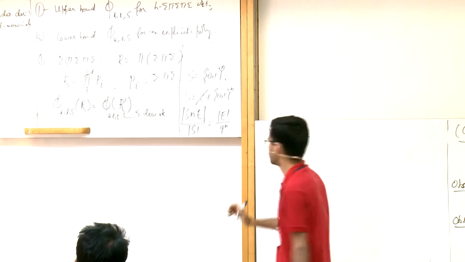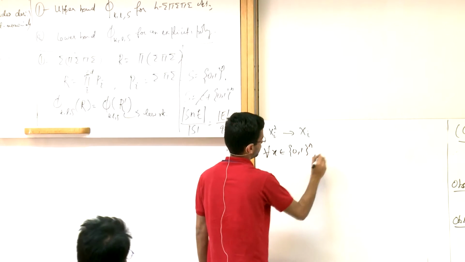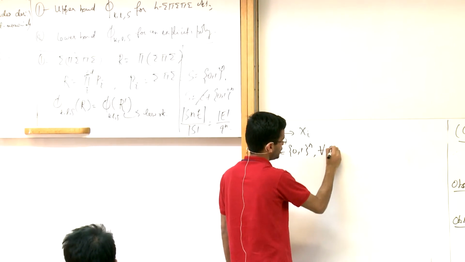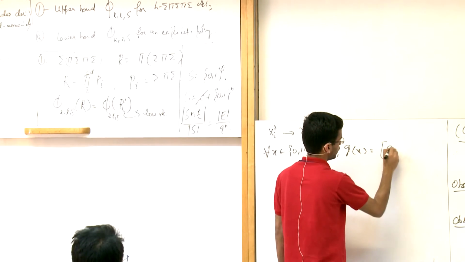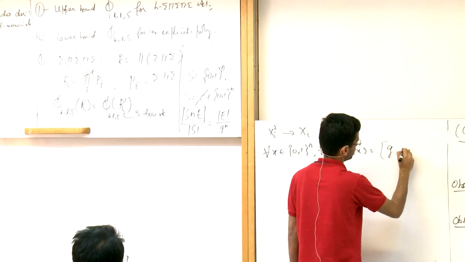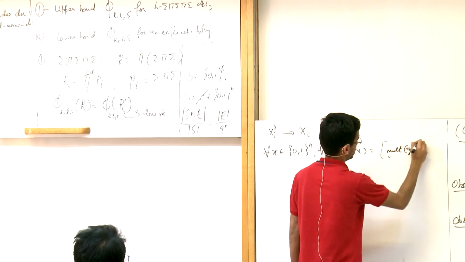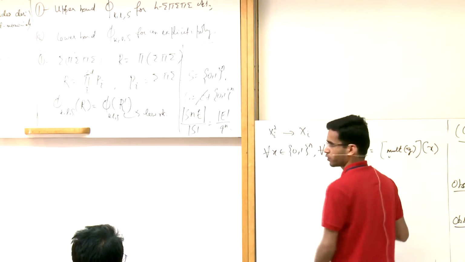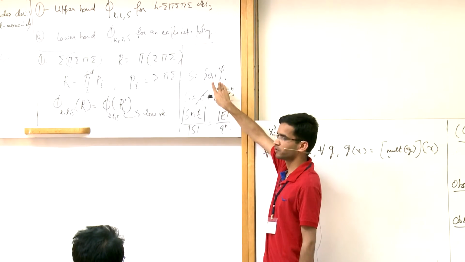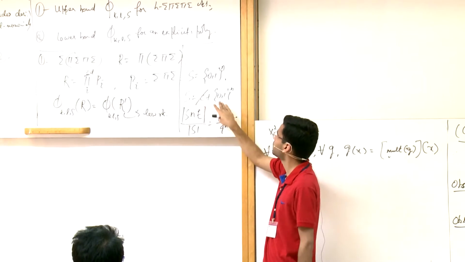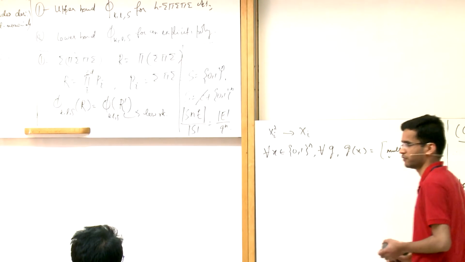Does this make sense? All I'm saying is that for all x in {0,1}^n, and for all g, g of x is the same as, we look at g, we multilinearize it, and then we evaluate it at x, and they are going to be the same. It's easy to see that this is true for {0,1}^n. Something like this is also true for c plus {0,1}^n, except that what this multilinearization means will just change, the definition changes.